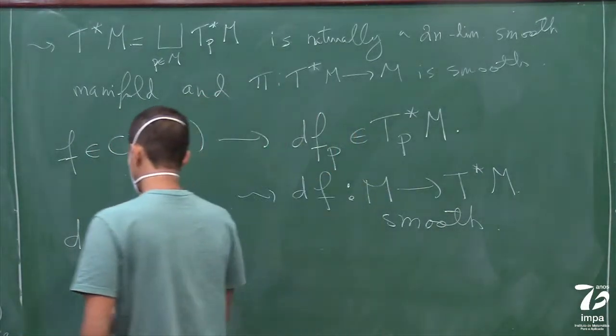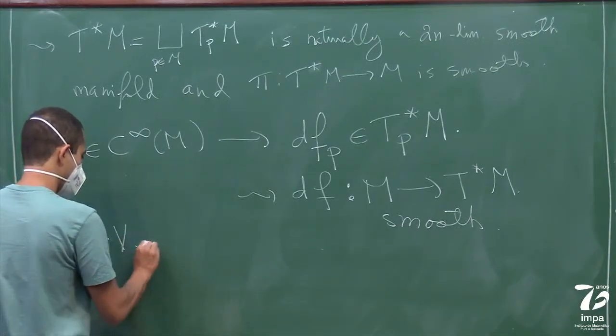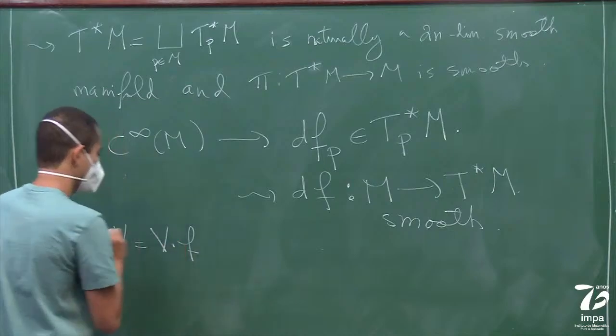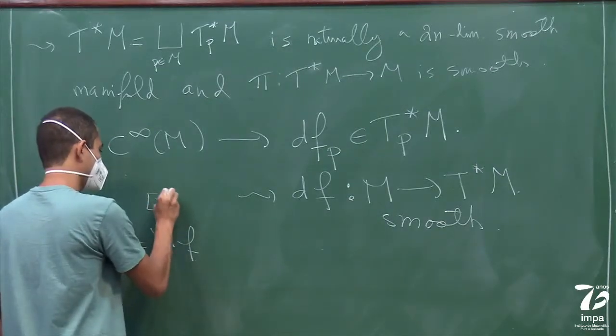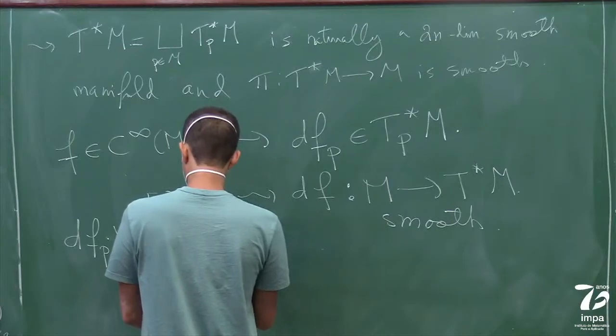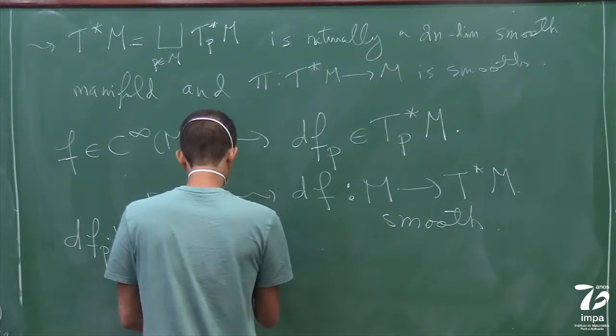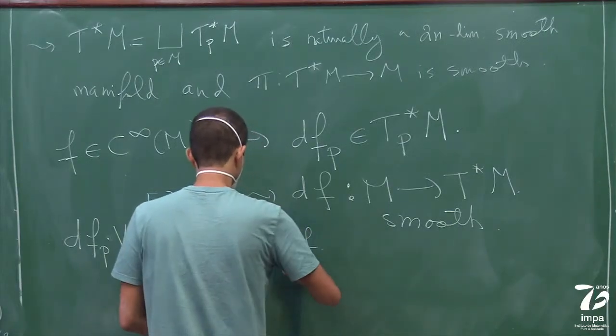As a derivation, this will just be V applied to f. And if I write my derivation as the class of a curve, this will just be d dt at t equals 0 of f composed with gamma.